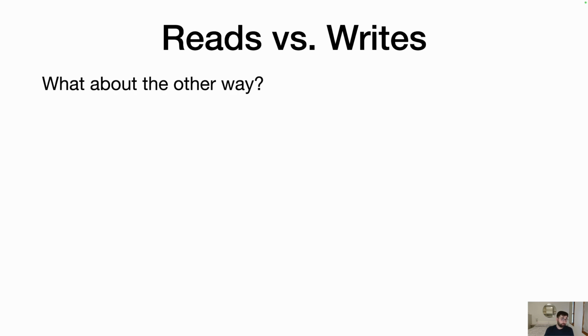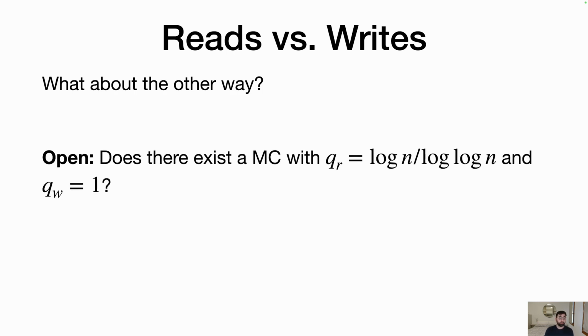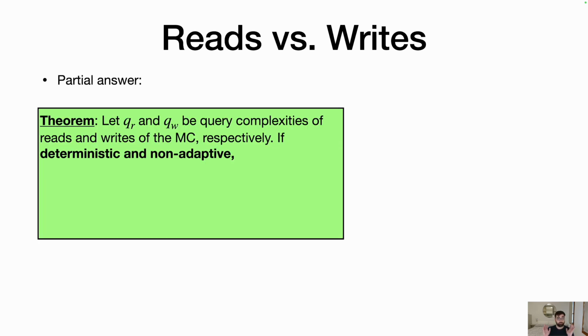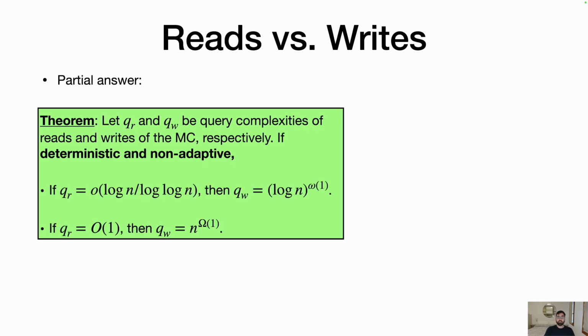One could also ask about the reverse. Is there a memory checker with a write complexity of 1 even and read complexity log n over log log n? This is still an open question, but we give some partial answer, saying that if the memory checker is deterministic and non-adaptive in the same sense as DNRV, then we get the exact same dependence, but in the flipped sense, like replacing reads and writes.